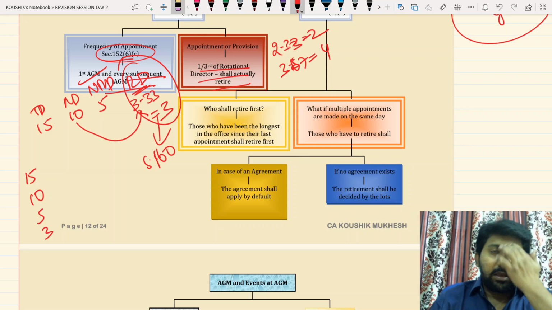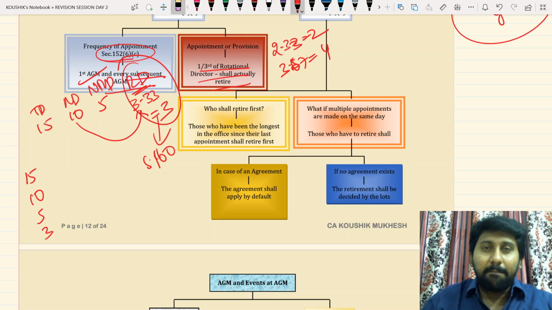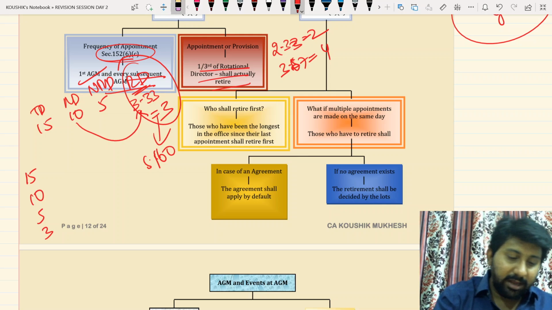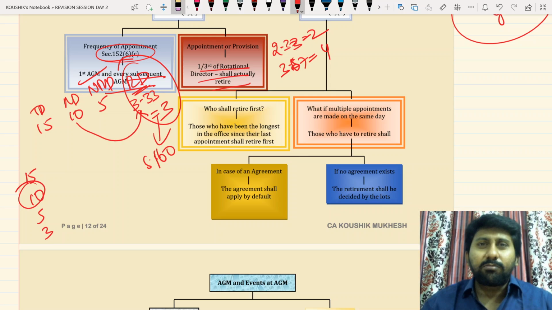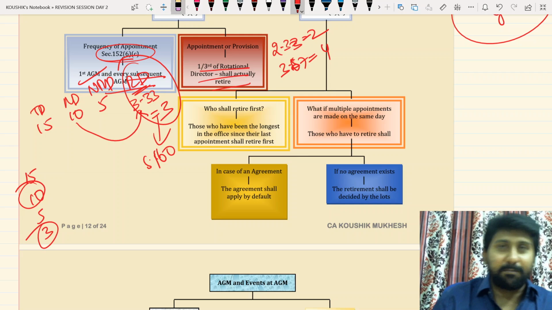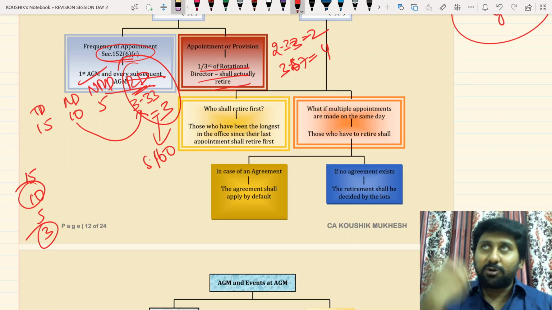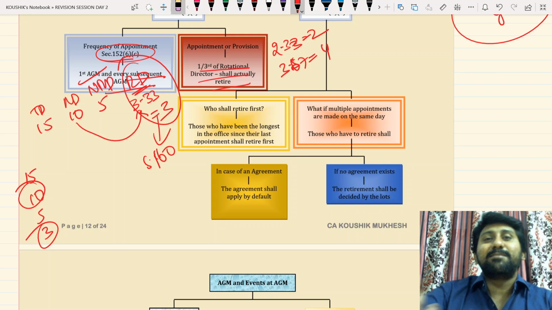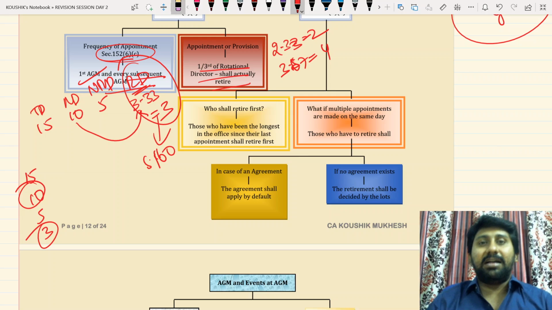In this company, like the Big Boss show, some will come for nomination. The persons who come for nomination in this show are called rotational. Everyone who comes to nomination will be eliminated? No, only certain people will be eliminated. Those 3 people should ask the shareholders, if you like my performance, like that, if you really like our performance, please send an SMS to, like that they will ask. In this 15, 10 are rotational, who are nominated to stand.